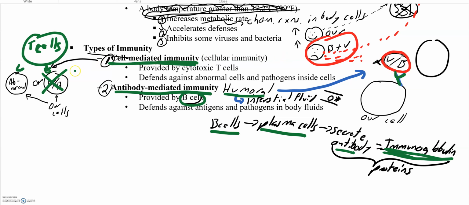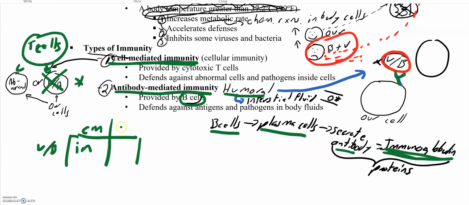So what happens in humoral immunity is antibodies will attack viruses and bacteria that are outside of our cells. So if we have viruses or bacteria inside of our cells, like here on the left, it's going to be cell-mediated involving T cells. If the virus or bacteria is outside of our cells, then that's going to be humoral. So cell-mediated is inside, the virus or bacteria is inside, whereas in humoral, it is outside.